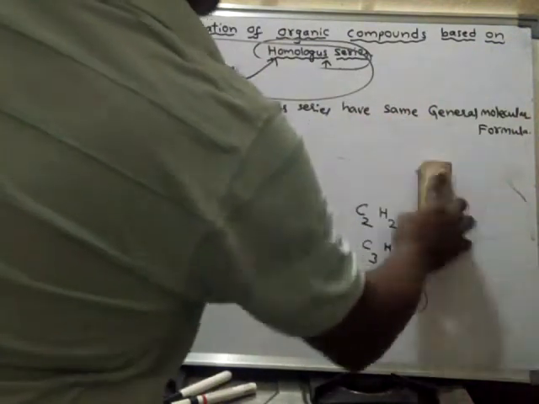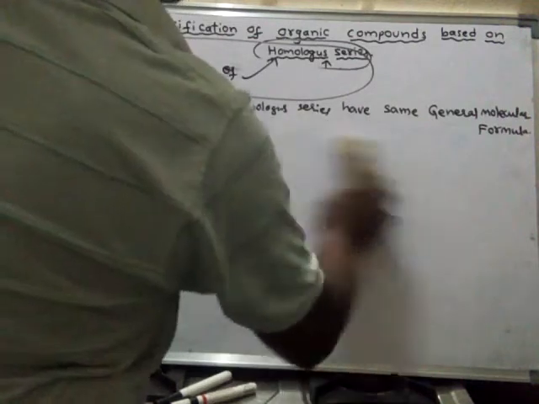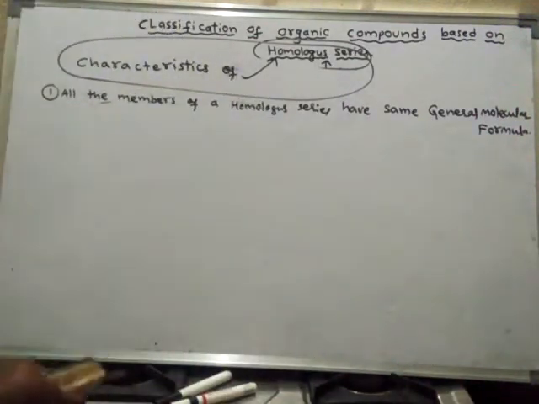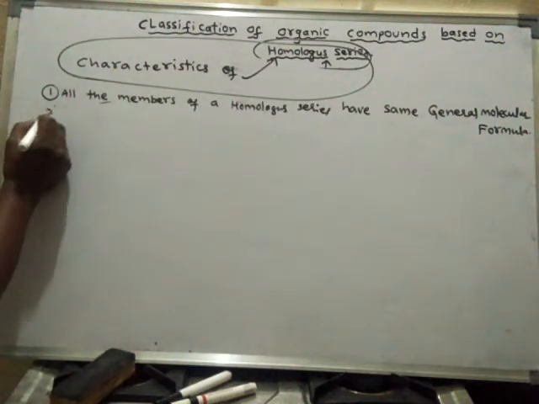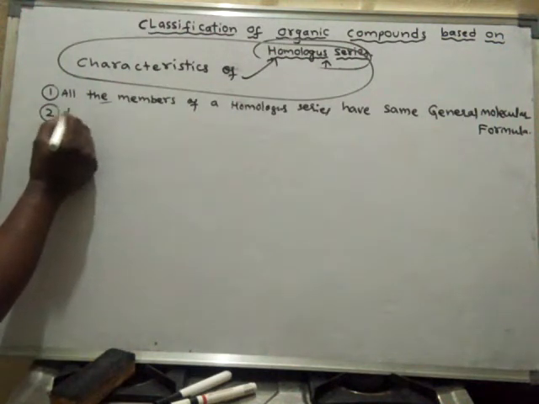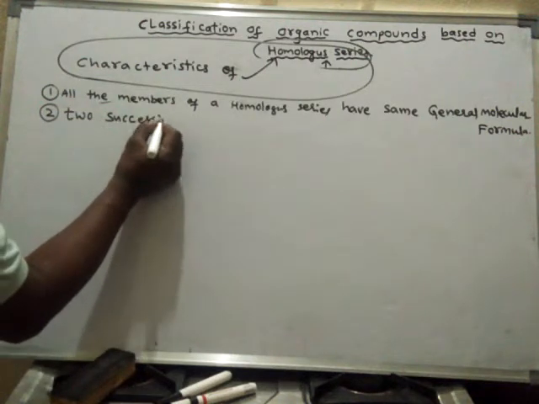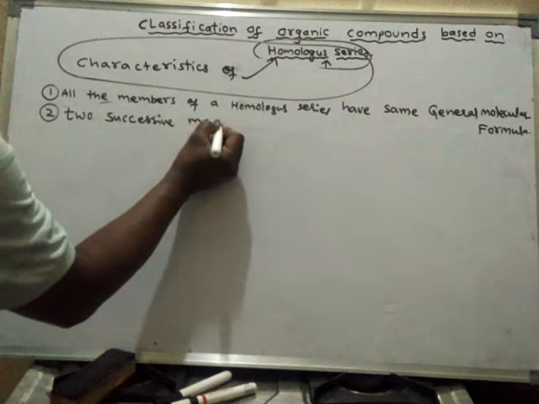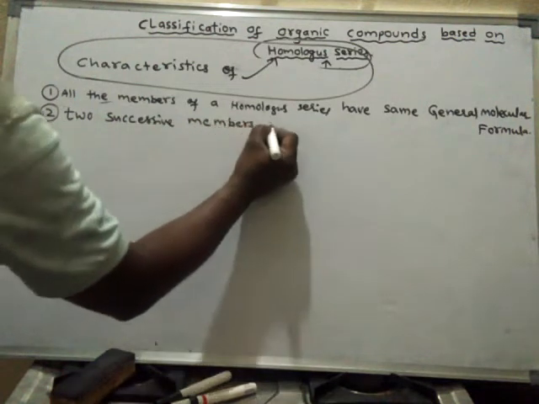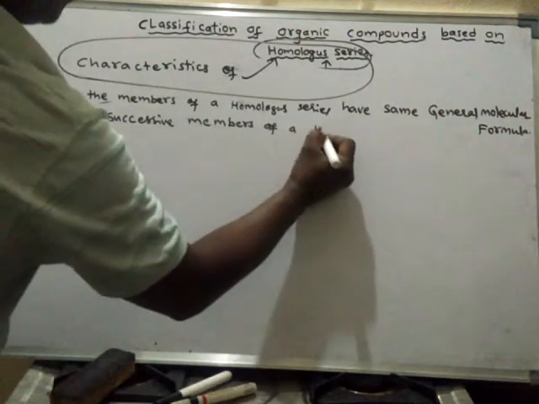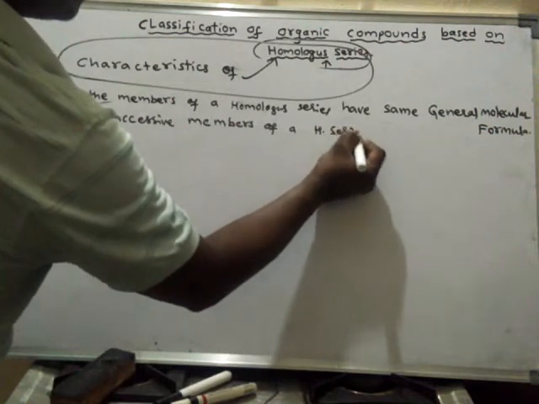Second characteristic of homologous series.